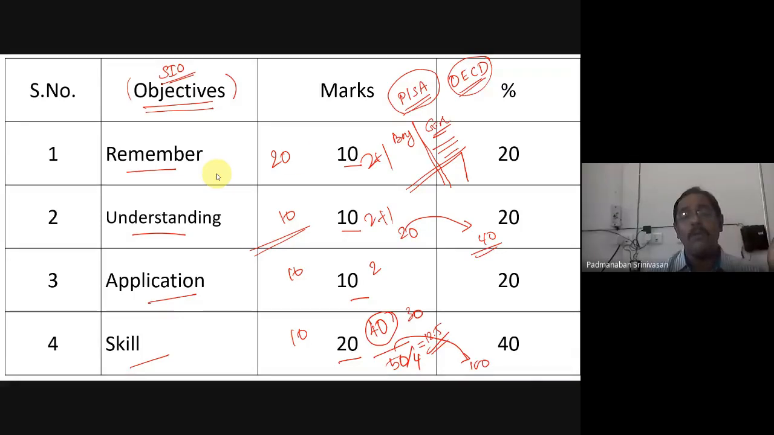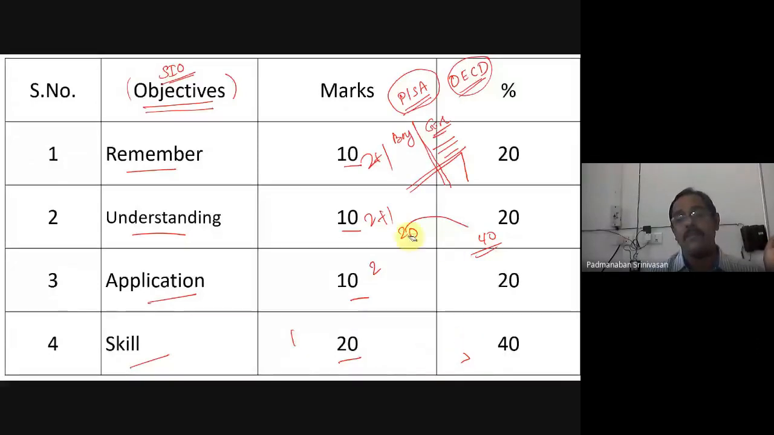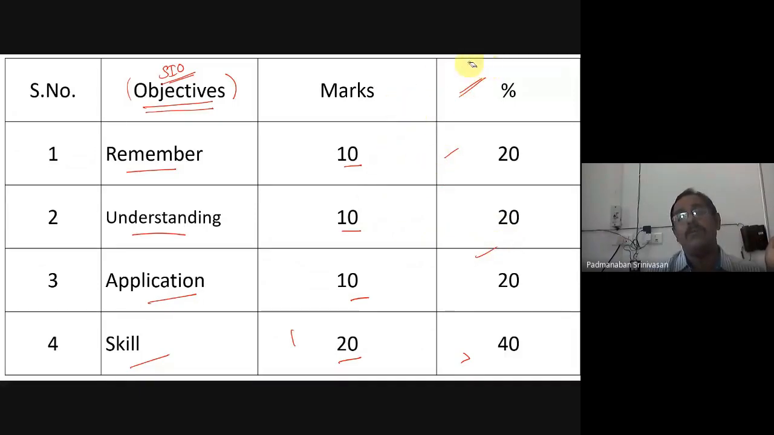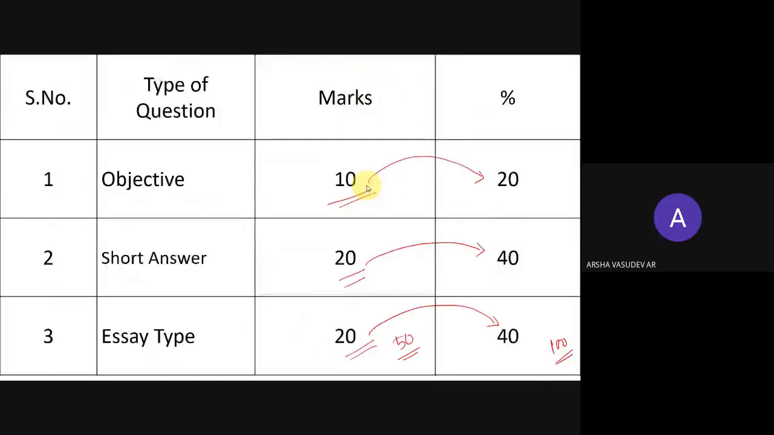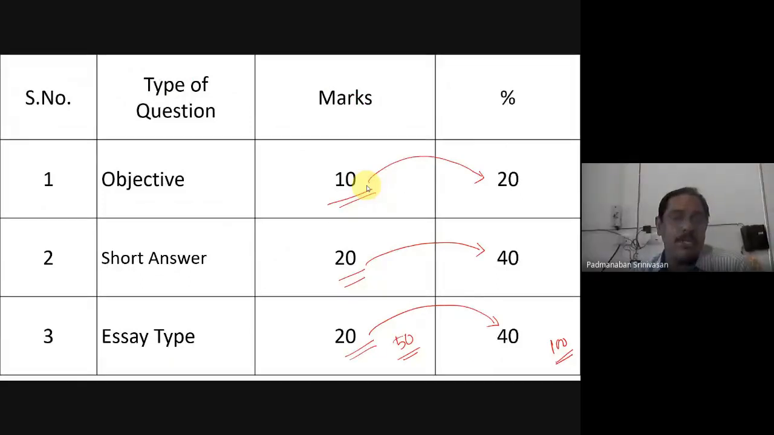Okay then. So now we will go for blueprints. So I will remove the remaining things. So this is the third dimension. Okay. So what was the first dimension? Type of question. Objective 10, short answer 20, essay 20. That is the first.